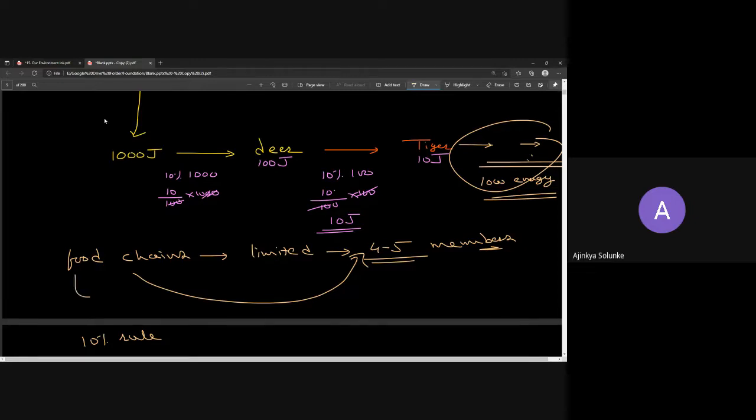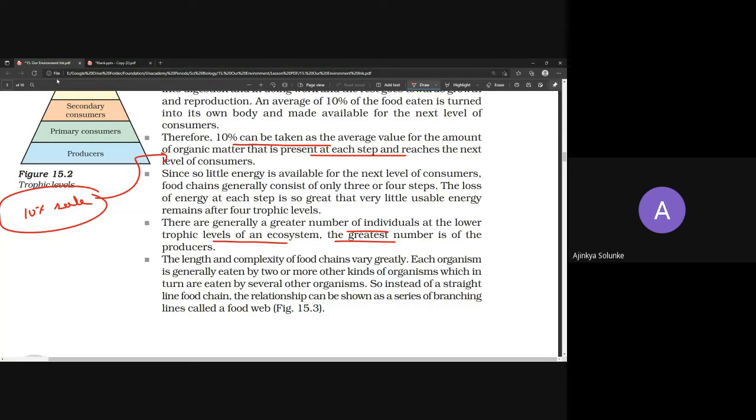You can use your own language and tell that there is an energy issue. There is no energy beyond a certain point, hence we cannot increase that level. That's the system.